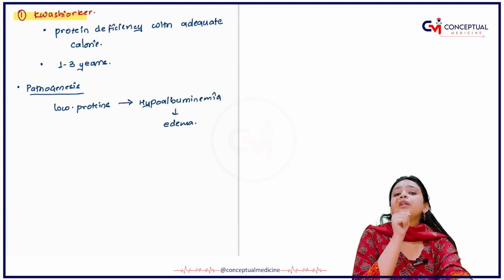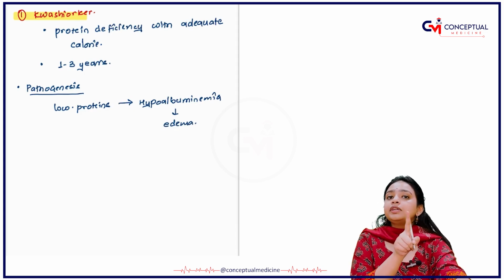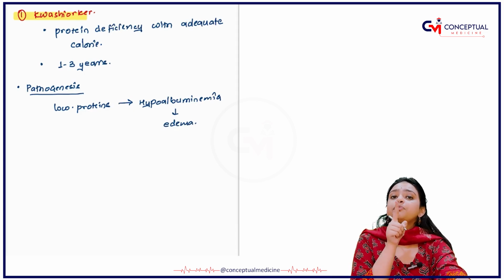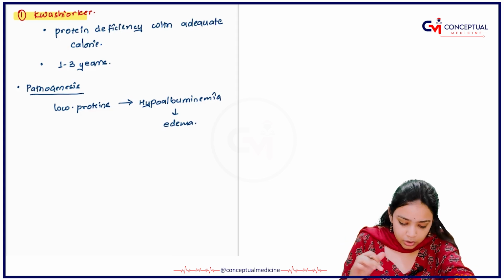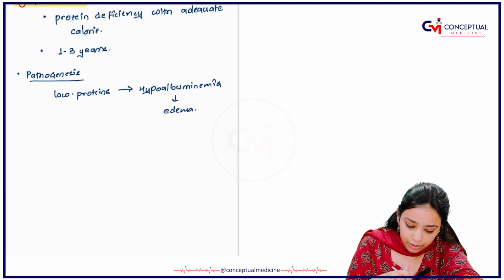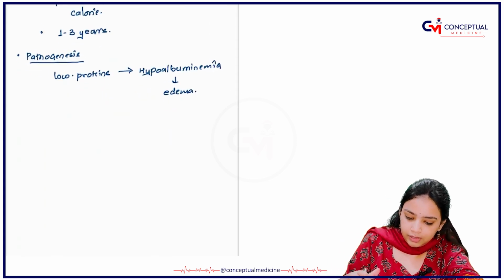Okay, and you have to tell me what are the grades of pitting edema that you are able to see. And if you don't know, just go to your medicine postings regularly, right?